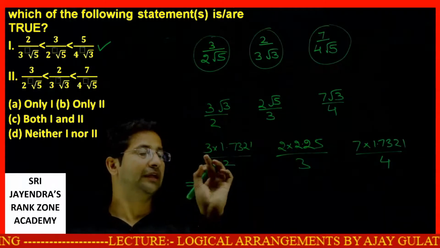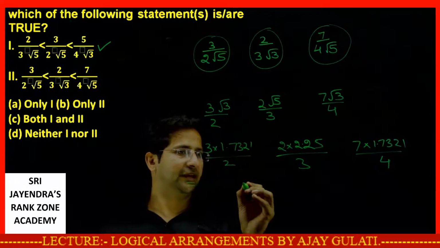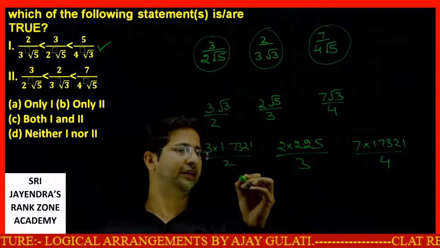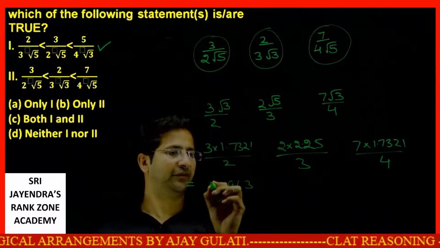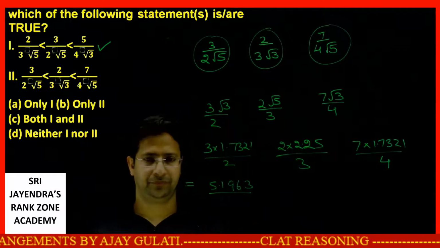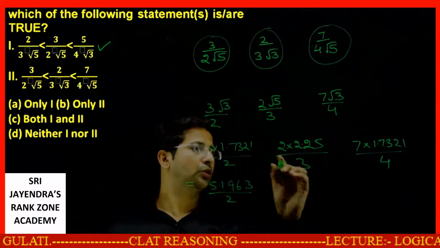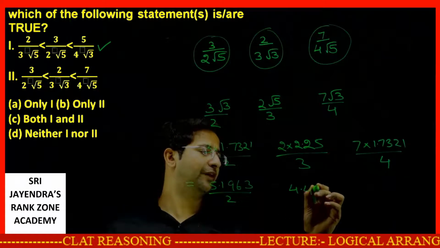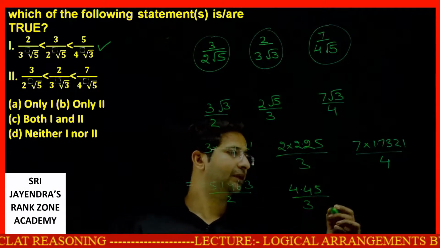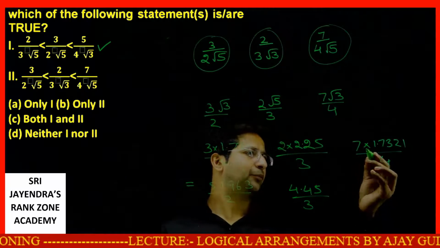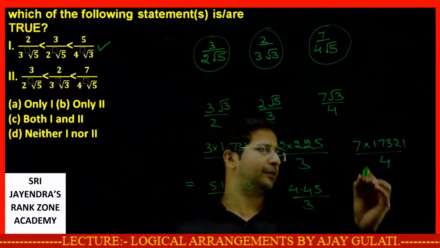This will give me 3 times 1.7 is 5.1, 5.196 by 2. This will give me 4.45 by 3.